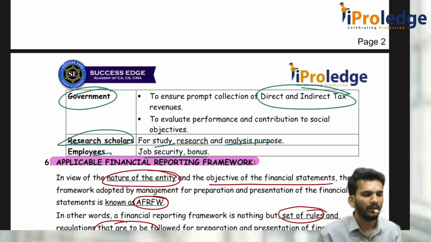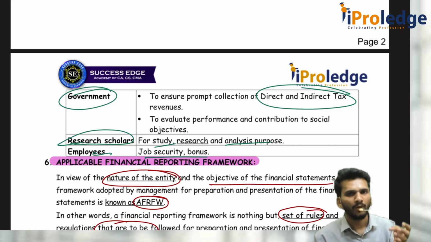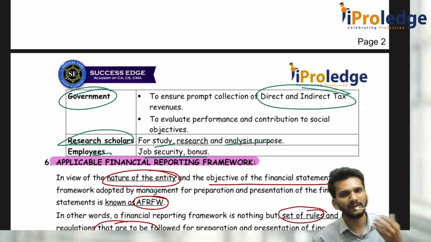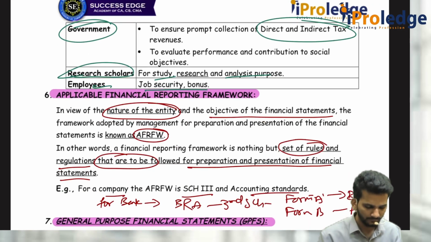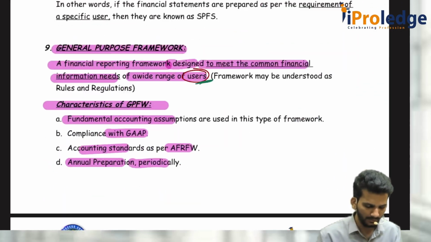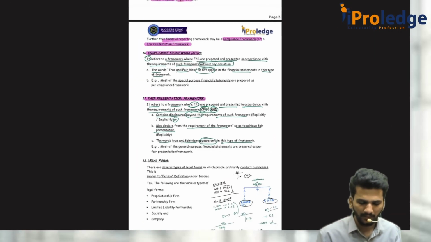What is job security? If I were an employee of a company that has no profit, no sales, and huge costs, do you think they would keep me? The best examples are many companies like Infosys, Wipro, Byju's. They laid off employees like anything. For deciding job security, employees will look at the financial statements. If they feel there is no job security, they will immediately try to shift somewhere else. These are some users of the financial statements. Generally, this should not be asked in the examination. Not much important.